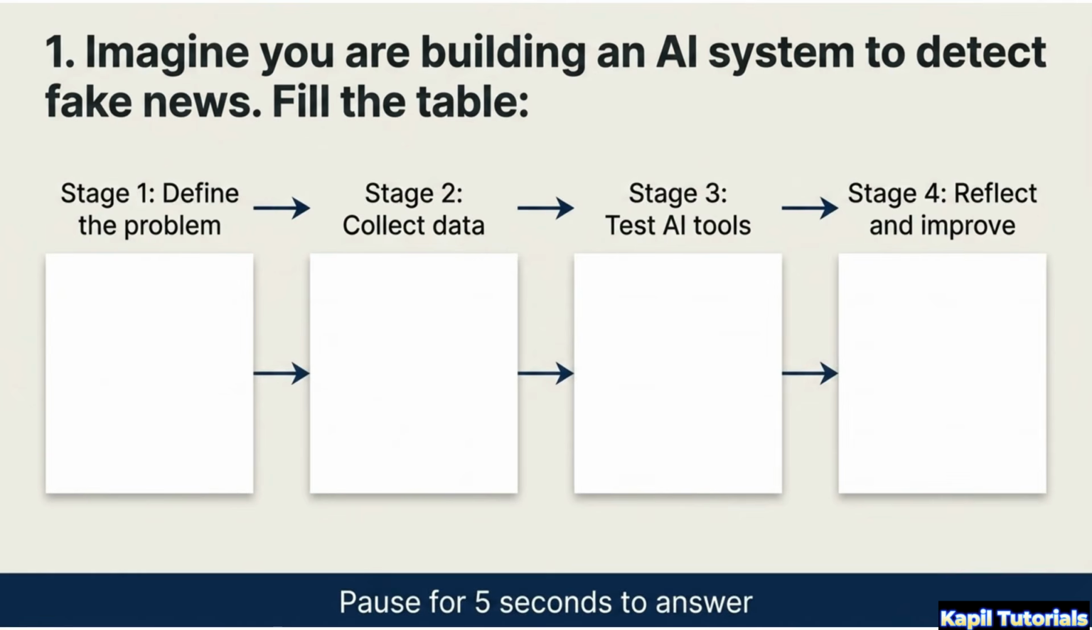Imagine you are building an AI system to detect fake news. How would you fill out these 4 stages of the project lifecycle?